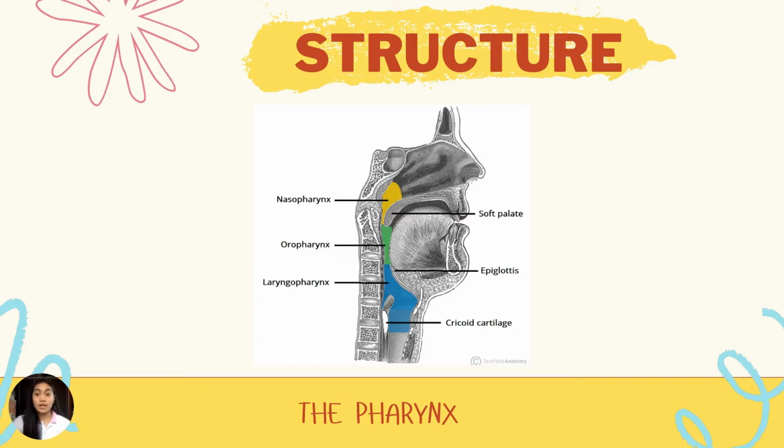The third division is the laryngopharynx. The laryngopharynx is posterior to the larynx and extends from the tip of the epiglottis to the esophagus. It is lined with stratified squamous epithelium and ciliated columnar epithelium. It can be found between the hyoid bone, the larynx, and the esophagus. The laryngopharynx is responsible for guiding the food and air on where to go.